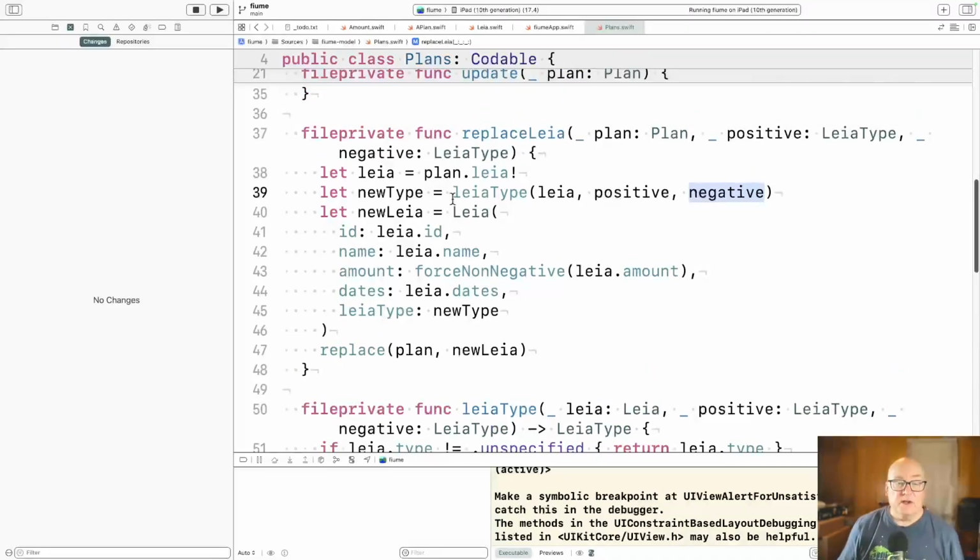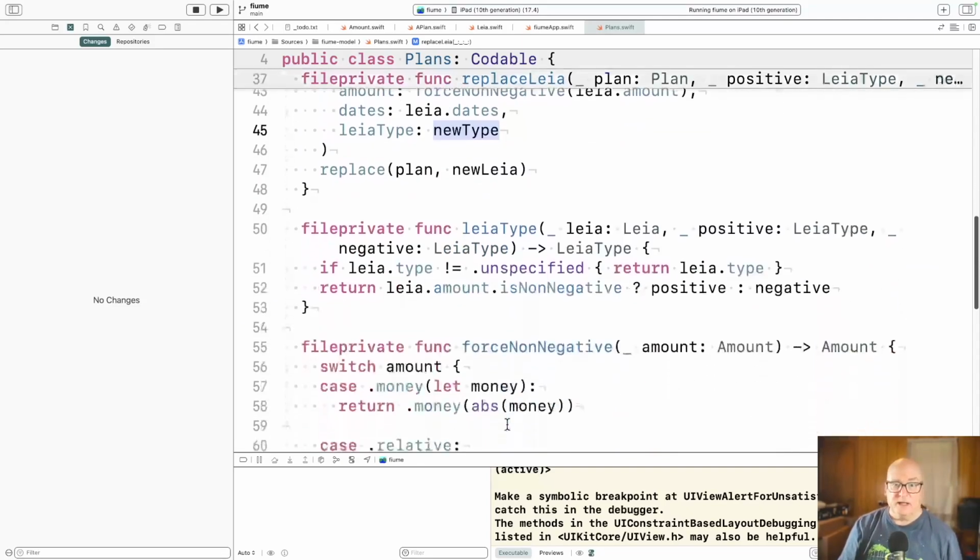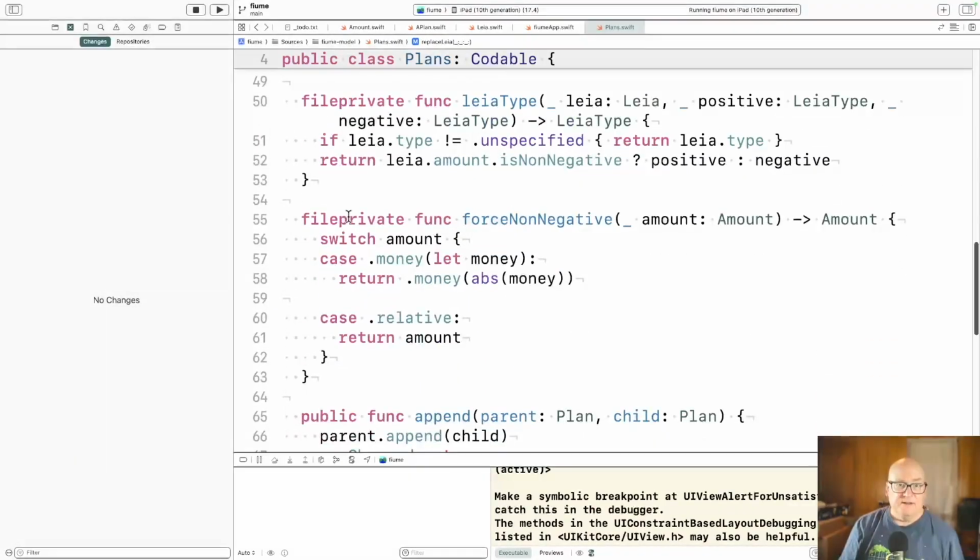Okay, now once you have the new type, we're going to build a new Leia object and then replace it. The new object has the same ID and name. We force it to be non-negative, so it conforms to our new approach. And we take its old dates and we take the new type and replace that object, and we're all set. Force non-negative: if it's money, we take the absolute value. Otherwise, we just leave it as a relative.